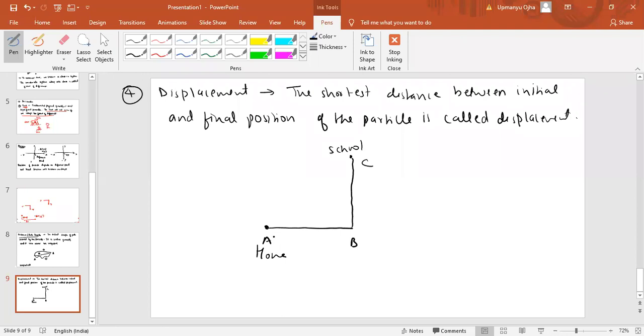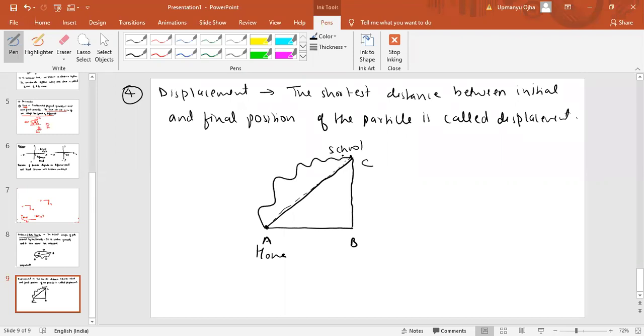Fine. Now, when the school gets over, you want to reach home as soon as possible. To reach home as soon as possible, you have to take the shortest path. So you will start from C and reach A. You can see that the distance between A and C is the shortest path. Remaining A to B and C is the long path. You can take another path also like this. It depends upon you.